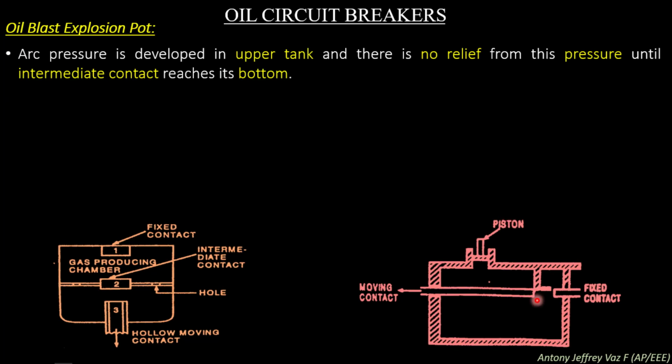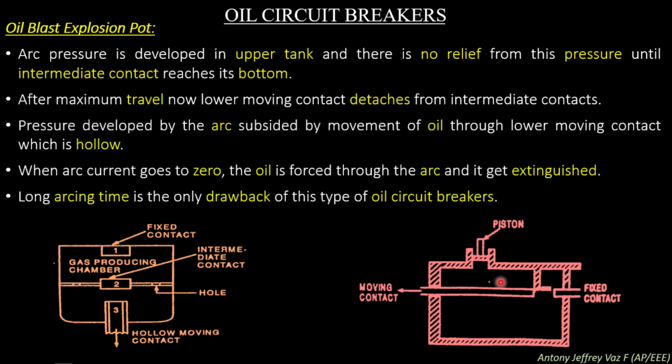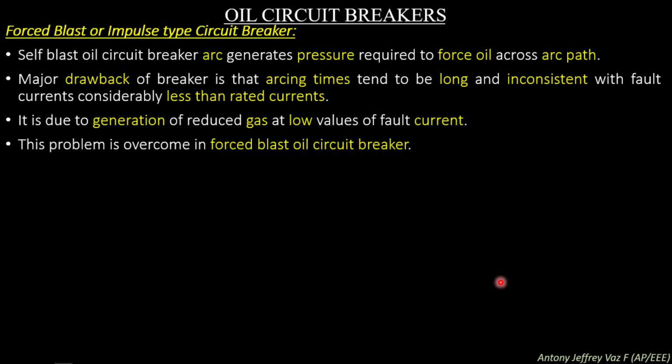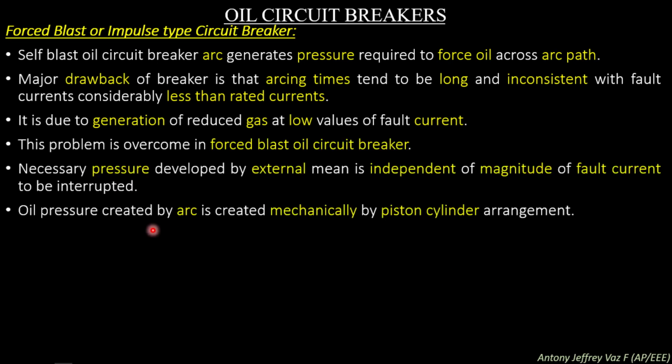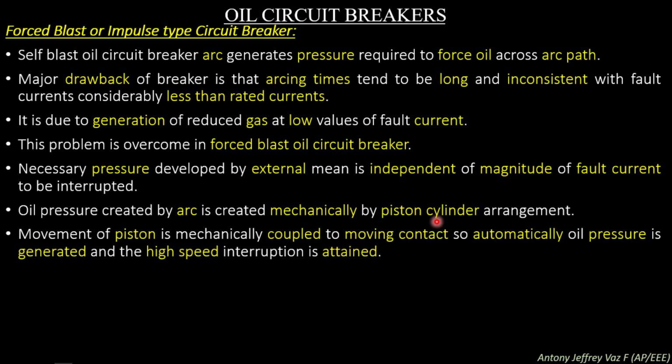On seeing this figure, you can see there is a piston over here, and this piston helps to increase the oil pressure inside the pot.